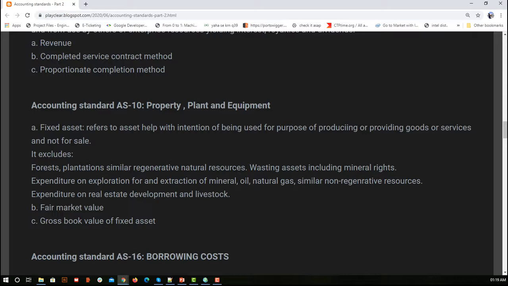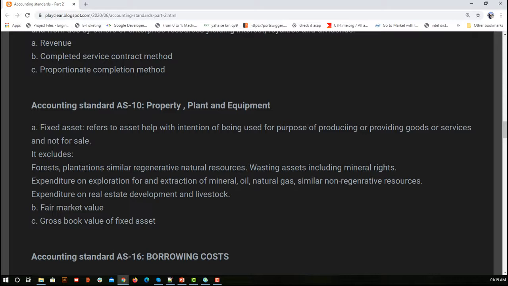Next is fair market value and gross book value of fixed assets. So this is something that we said about the prudent concept. What is the value of any tangible asset? We are talking in AS10, whatever this market value is about some tangible asset. Again, if it is a service, that is not considered here. So AS10 was all about the depreciation and about the tangible assets.